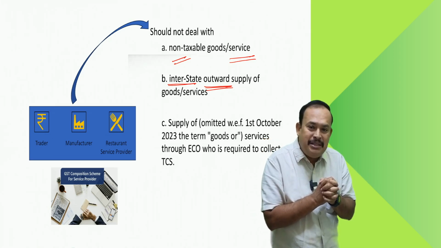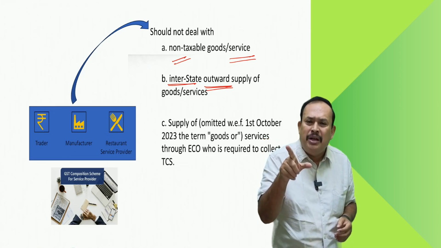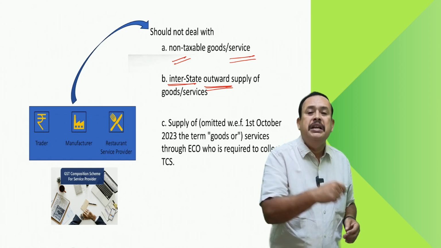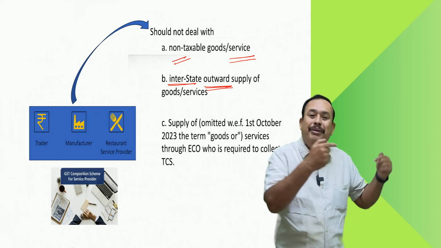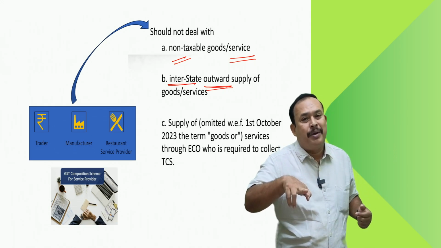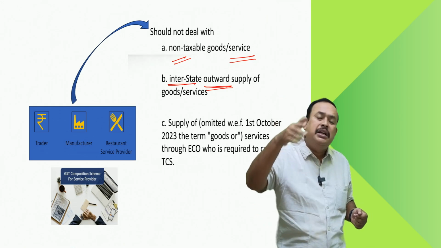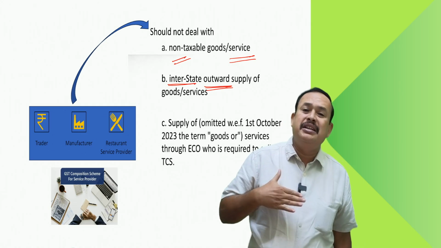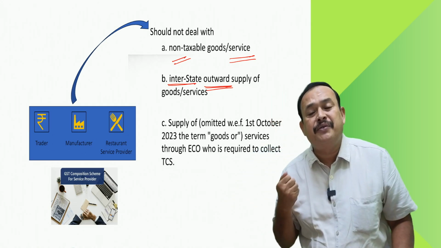Got the clarity, my dear friends? This particular restriction is not applied from 1st October 2023 if I am a supplier of goods, being a composition scheme taxpayer, through an e-commerce operator who is required to collect the TCS. No problem. I can supply the goods through an e-commerce operator. Still, I can retain the benefit of the composition scheme.